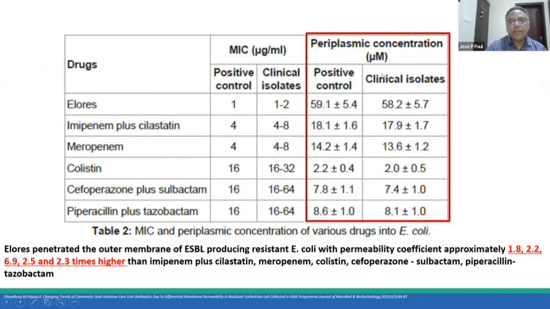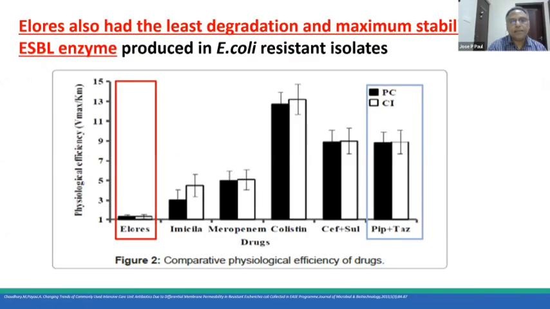So these are the periplasmic concentrations which are obtained with the use of Celoris. You can see that the periplasmic concentration of the antibiotic is actually very high with the use of this EDTA. Celoris also has the least degradation and the maximum stability against ESBL enzymes.